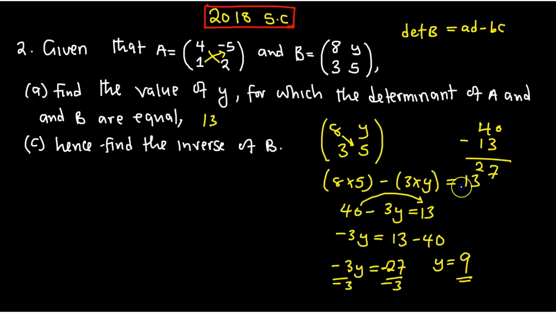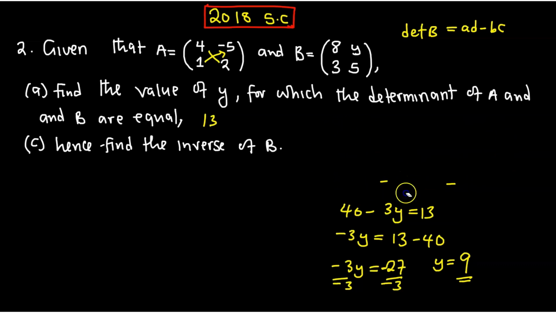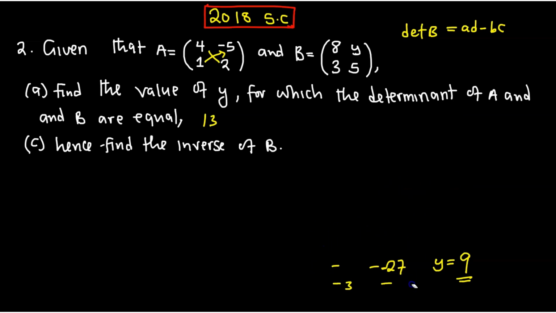Now that we are done with the value of y, let us go on and answer the final question, that is finding the inverse. You are going to see this pattern. Normally, in the first question, you're going to find the value for the variable given. Might be b, a, x, and all other variables can be given. And of course, the idea is that you need the determinant in all cases. So find a way of finding the determinant if it's not given. The statement will always be clear on how you can find the solution. So now, the last question, that is C.